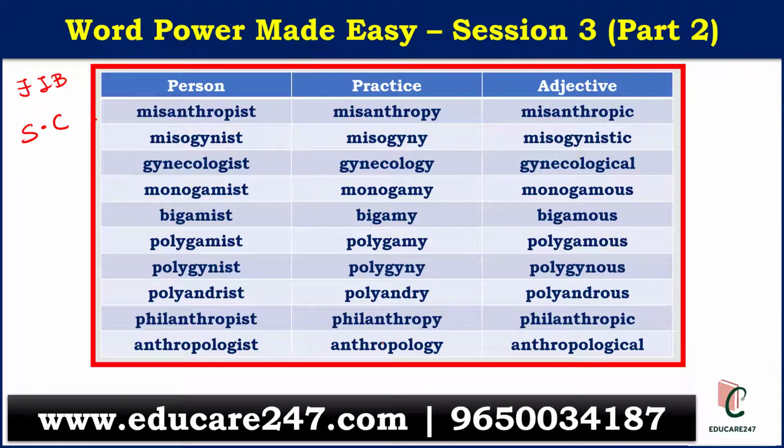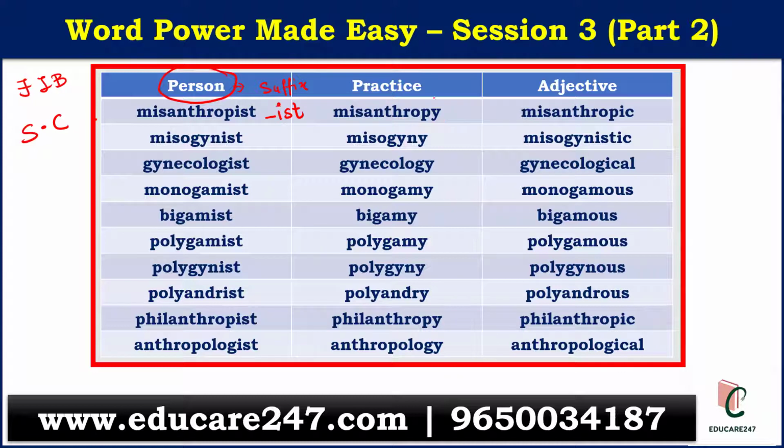Anthropologist, anthropology, and anthropological. We know the meaning of these words, but how to use them, how to identify them, and where to use them is the major motive of showing you this table. If you have observed here, the person is having a suffix, and the suffix is "ist". So if a word has "ist" at the end, it means it is referring to a person.